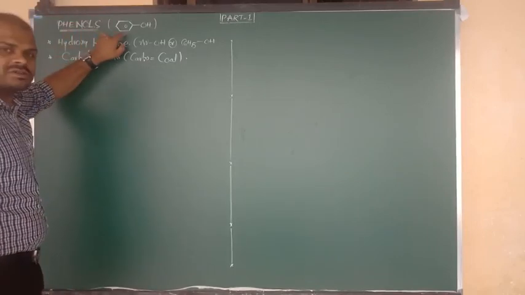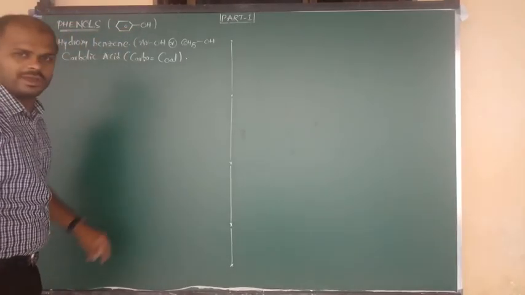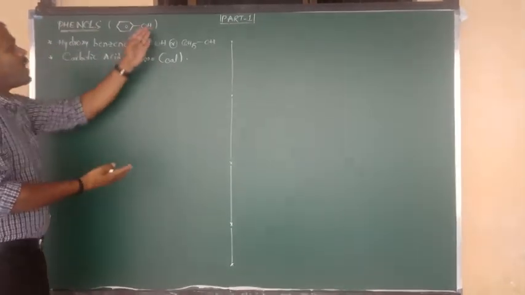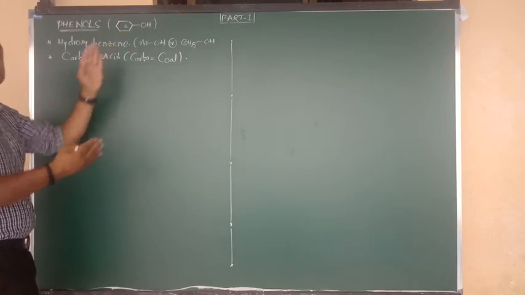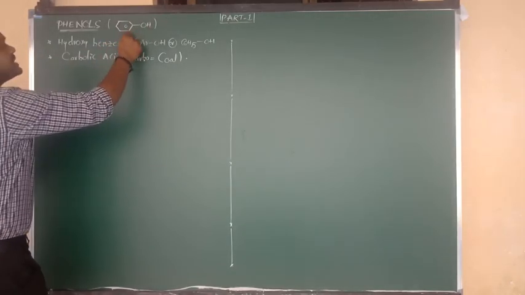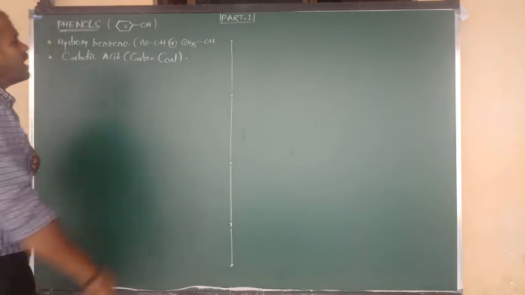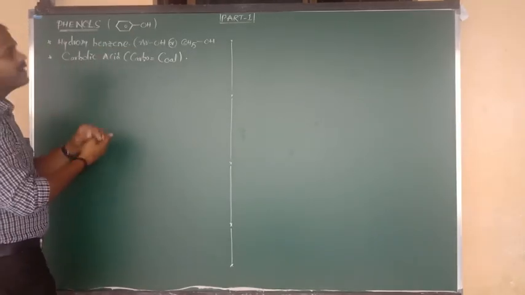What can be the structure of phenol? Benzene bonded to OH. Here OH is nothing but which group? Hydroxy group. So hydroxy connected to benzene. Simply we can say hydroxybenzene. This is another name of phenols. And what are the formulas we can write for phenol?